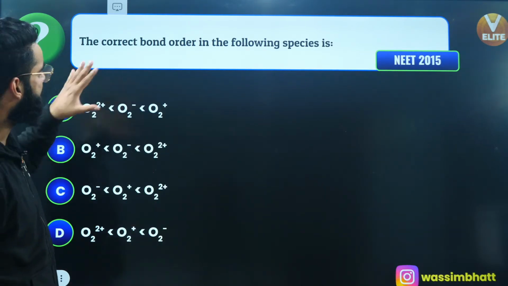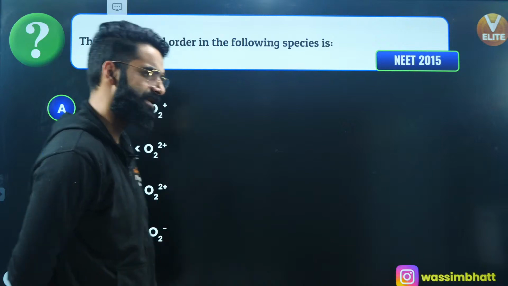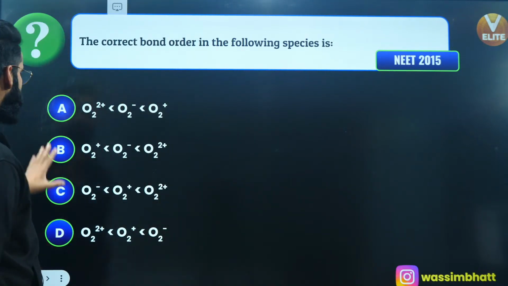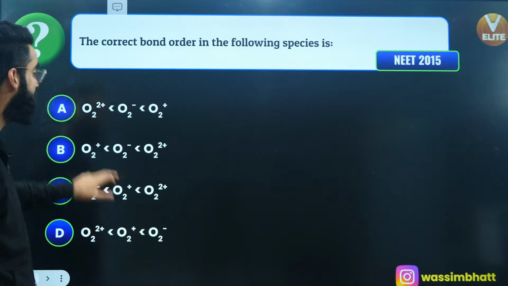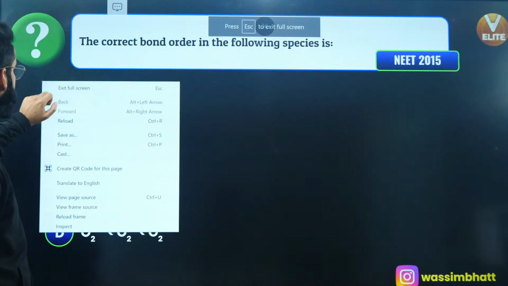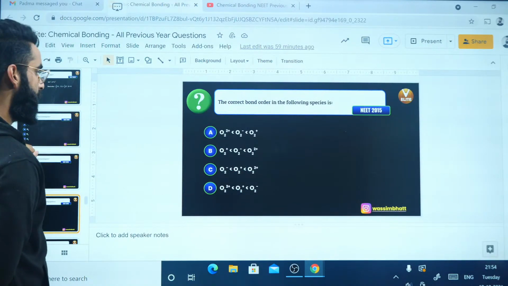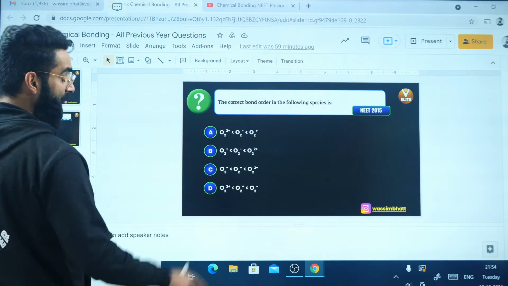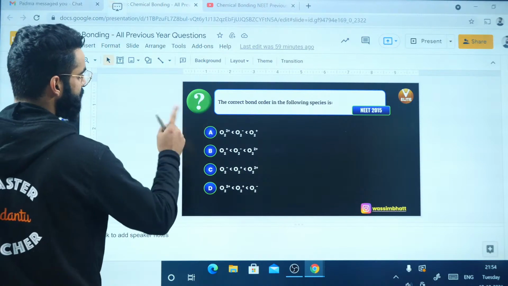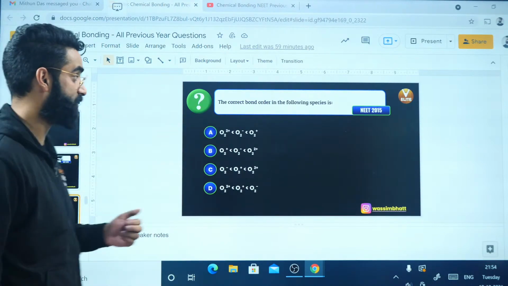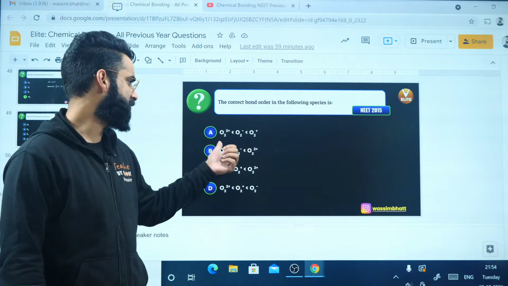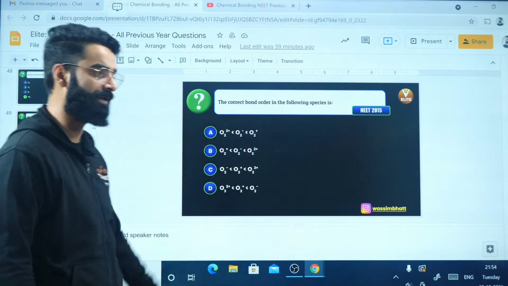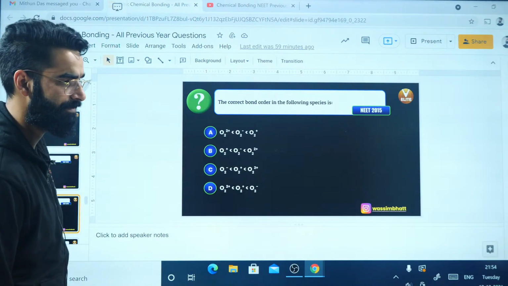Okay, the correct bond order in the following species. This is going to be your homework. Please do let me know the answer of this question in the comment section. And this was the last question of tonight's session, right? What is going to be the correct bond order? This is O2 positive, O2 negative, O2 positive. Do let me know the answer of this question. This question was asked in NEET 2015, and I'm sure you're going to kill it.